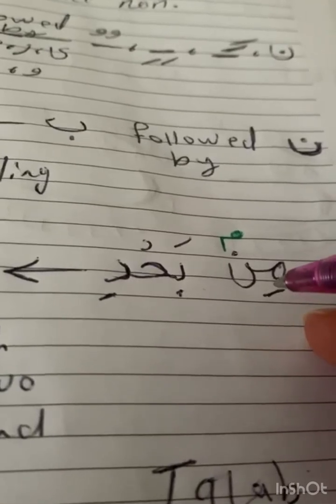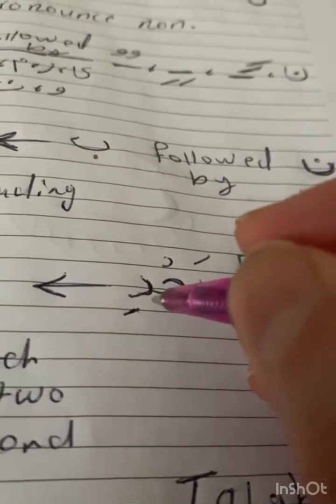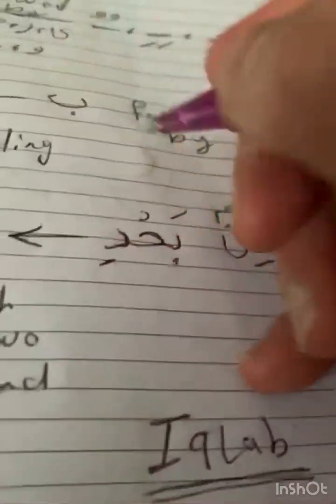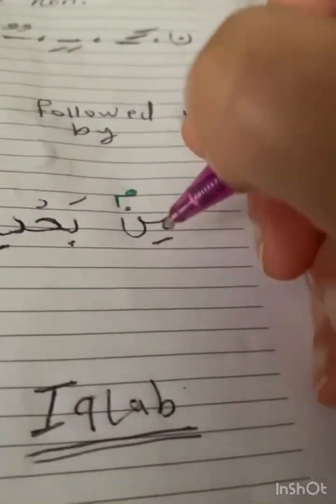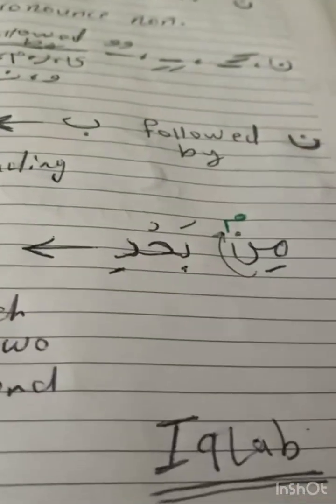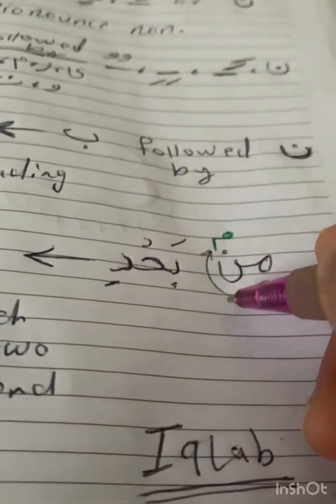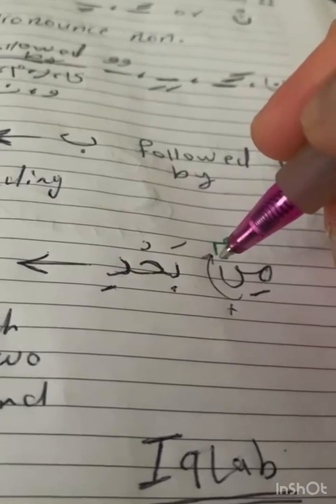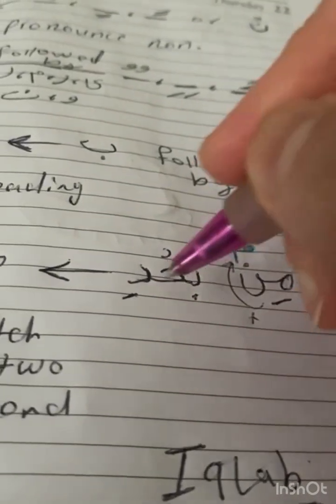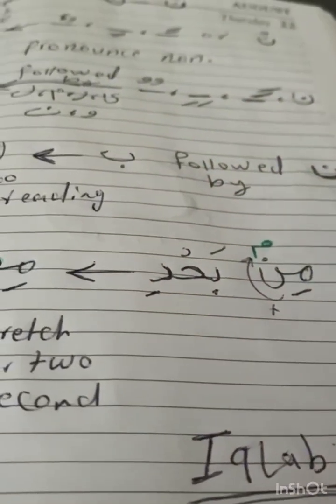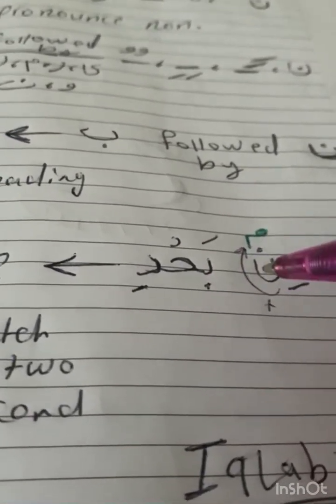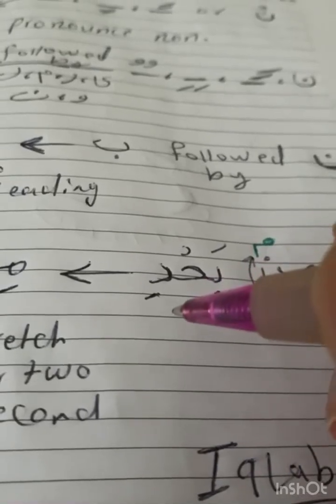Just like this. Instead of saying min ba'd, we say mim ba'd, jumping straight from mim kasra onto mim, not nun. So we ignore reading the nun and we change nun into mim. So we say mim ba'di, من بعد. This process happens sometimes in one word, sometimes in two words.